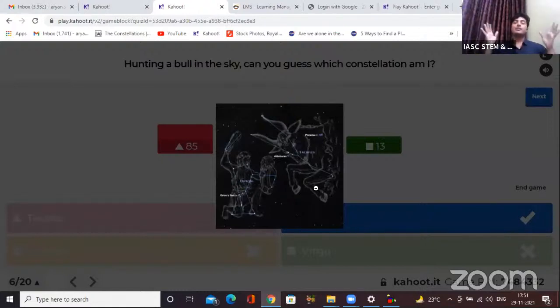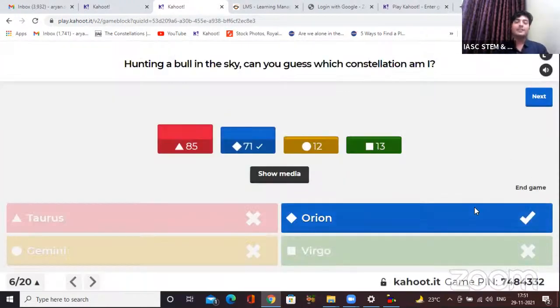So in the night sky, this is how they are placed. This is the Orion constellation, the famous hunter, and Taurus is just next to it. And Taurus's eye that you see here is a star called Aldebaran. That's a red giant, so it's red in color. So it seems that the bull is angry because the hunter is hunting him in the night sky. That is how they are placed in the winter night sky, especially for people living in the northern hemisphere. Okay, so the correct answer is Orion.